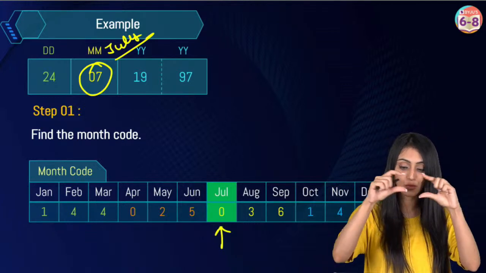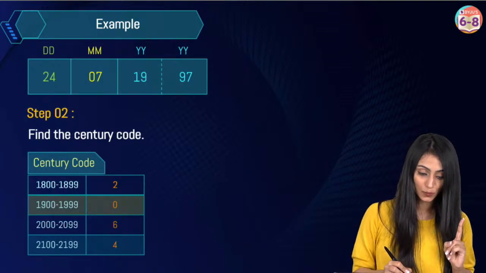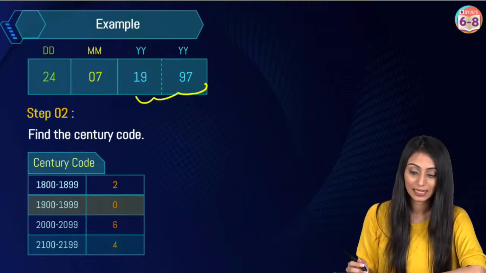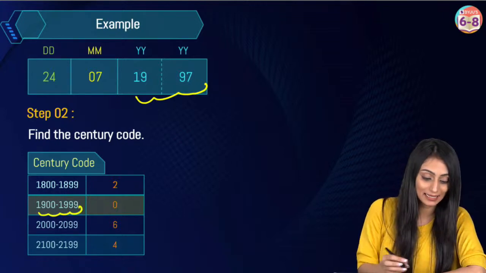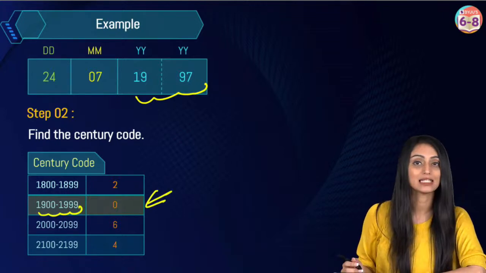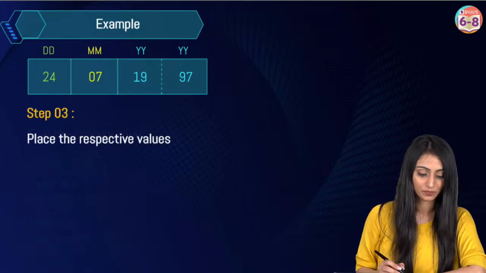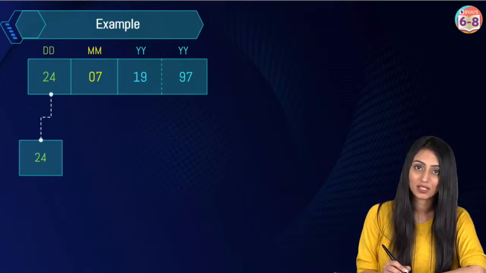You remember we were supposed to fill 5 boxes, right? I need the century code also. It is 1997, so it will lie between 1900 to 1999. Century code is going to be 0. Okay. Now we are going to place all these values in their respective boxes.